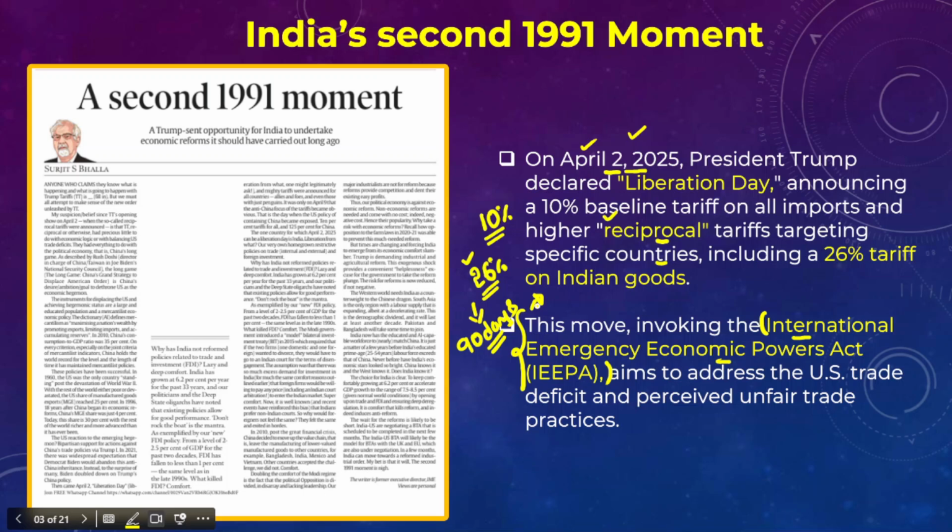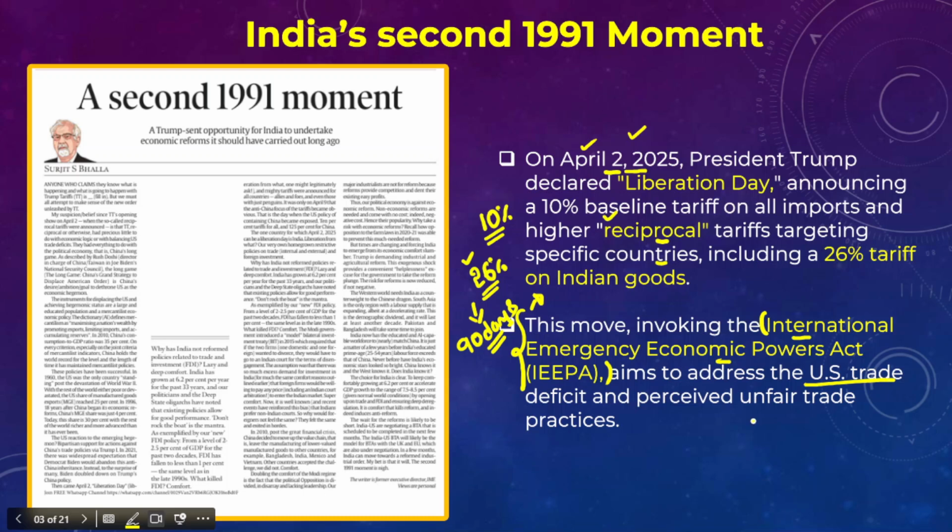And in fact, it aims to address the US trade deficit, because if you take countries like China, with those countries, the US is having a huge trade deficit. And Donald Trump is particularly concerned with respect to the trade deficit with countries like China. So he wanted to minimize this trade deficit, and that's why he invoked the International Emergency Economic Powers Act.